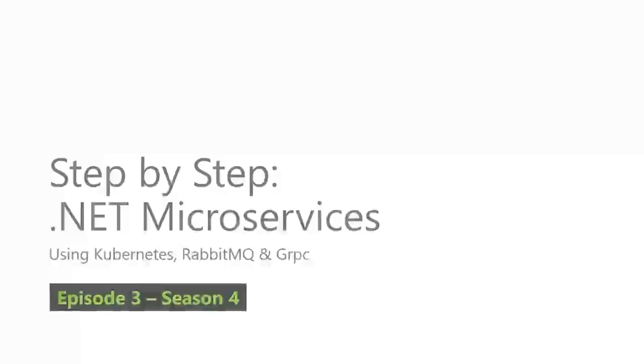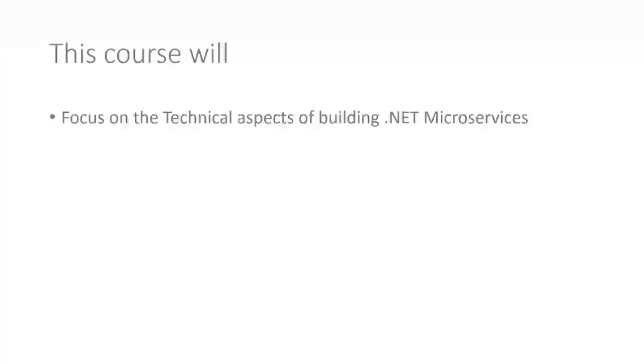All right, so yes, welcome to this step-by-step course on .NET microservices, and we will also be using Kubernetes, RabbitMQ, and gRPC. So up front, this isn't the course outline, we go through that in a second, but what I want to be very upfront about is the approach we take in this course, which may or may not suit some people. I want to be very clear about that up front before you invest too much time going forward. So this course will focus on the technical aspects of building .NET microservices, which shouldn't be too much of a surprise. So hopefully that's why most people are here.